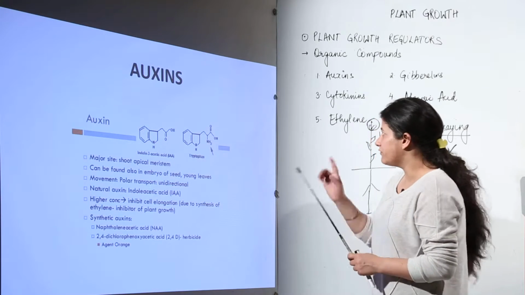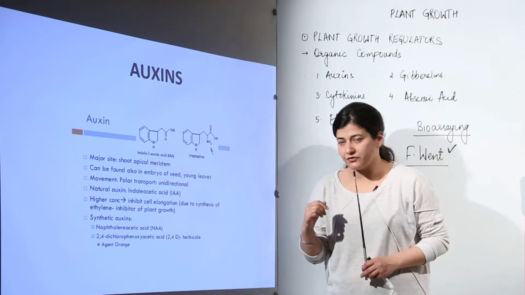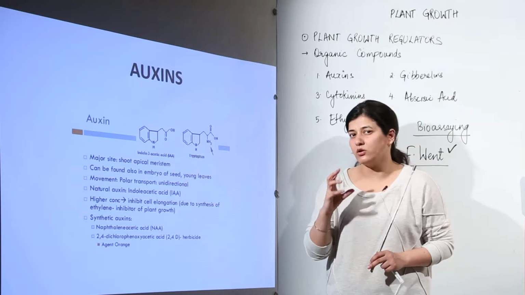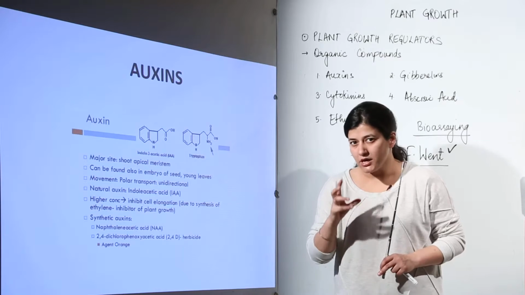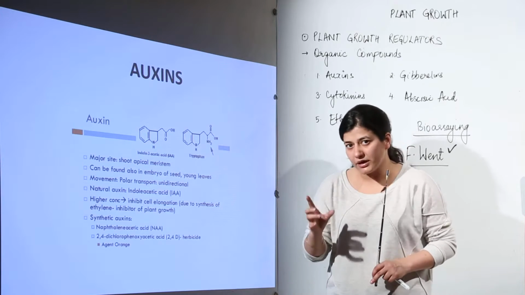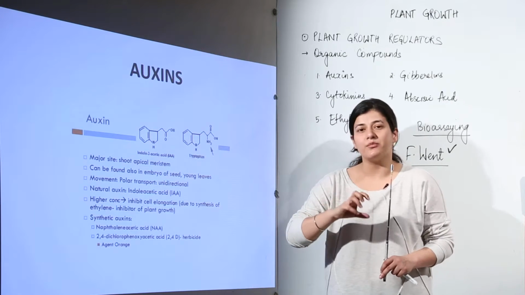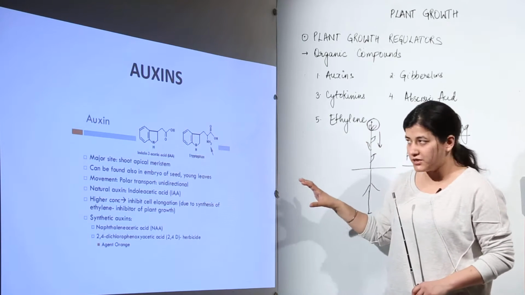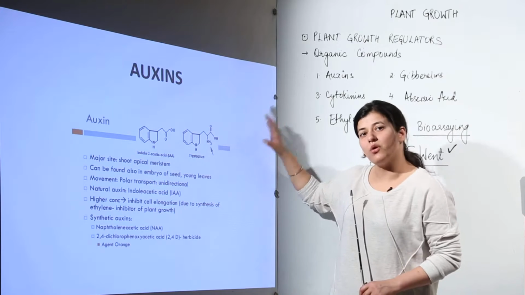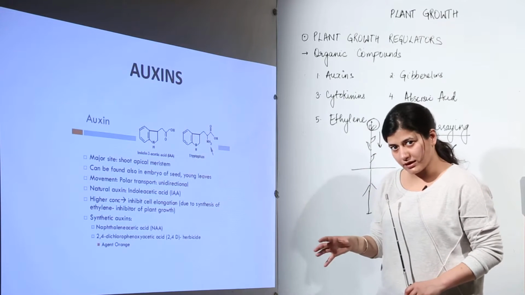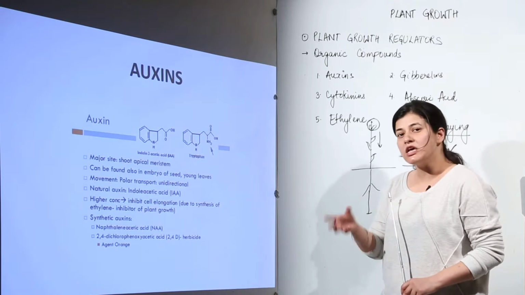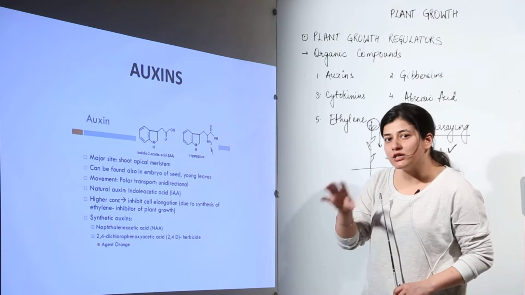One thing I need to make clear before I go any further: if I say a human hormone like thyroxine, that would be one hormone, one chemical compound that I would be referring to. If I am referring to prolactin, it would be one chemical compound. But in the case of plant growth regulators, auxins would refer to all those organic compounds in the plant, naturally synthesized or synthetically synthesized, which show the same function in plant physiology.